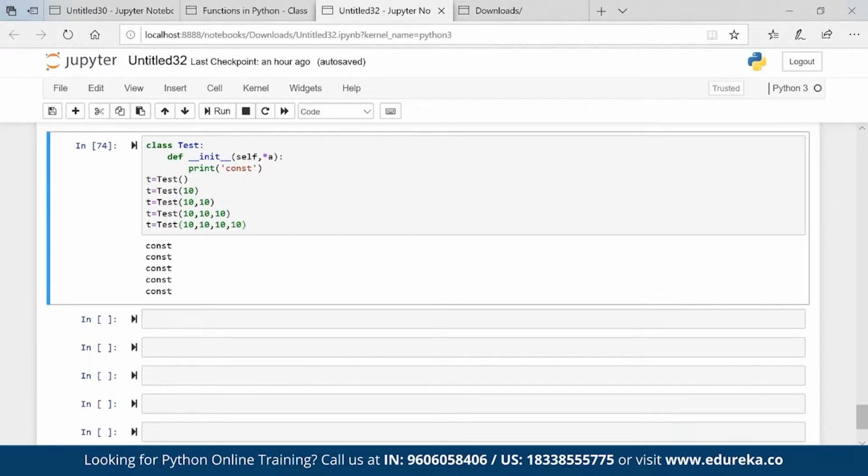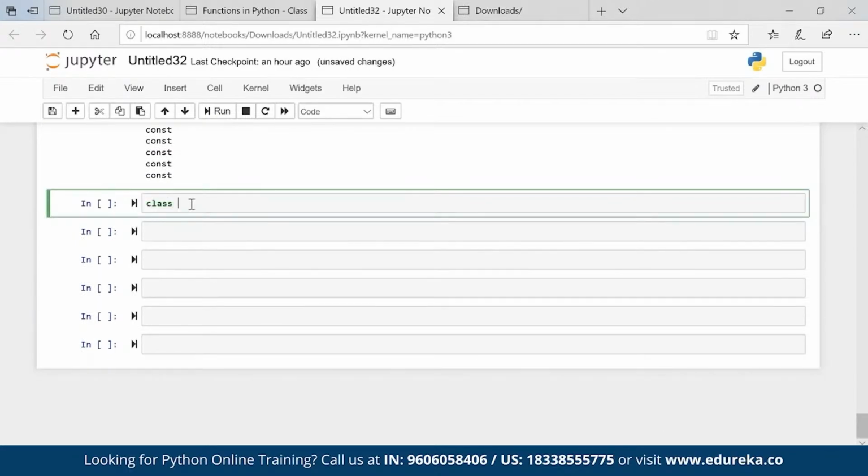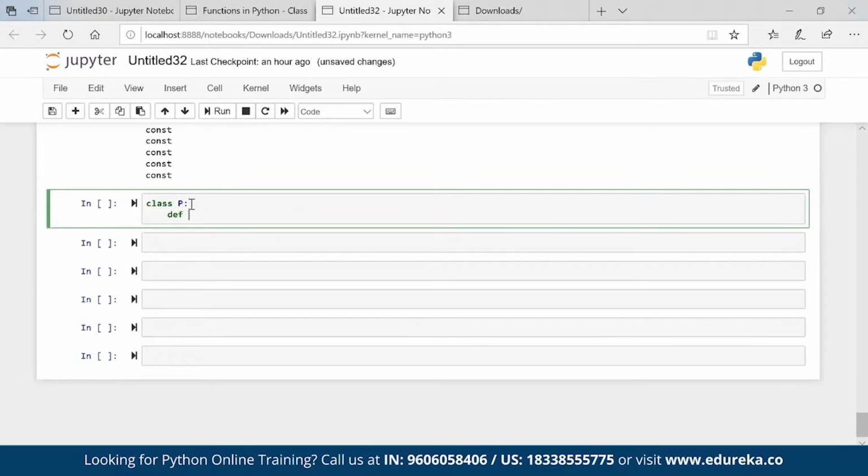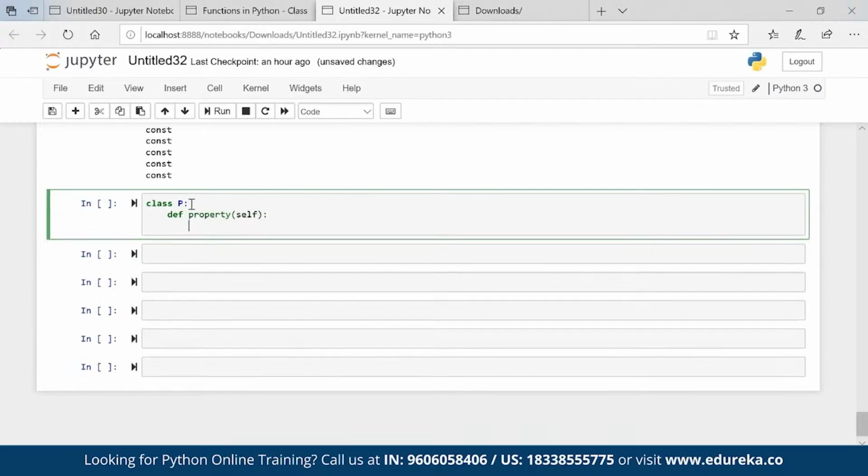Okay, now there is a concept of method overriding as well. Someone asked me what happens if a child has the same method as the parent. Let's take one example. Here is my parent. Parent says, I have property, please take it. The property is nothing but land.